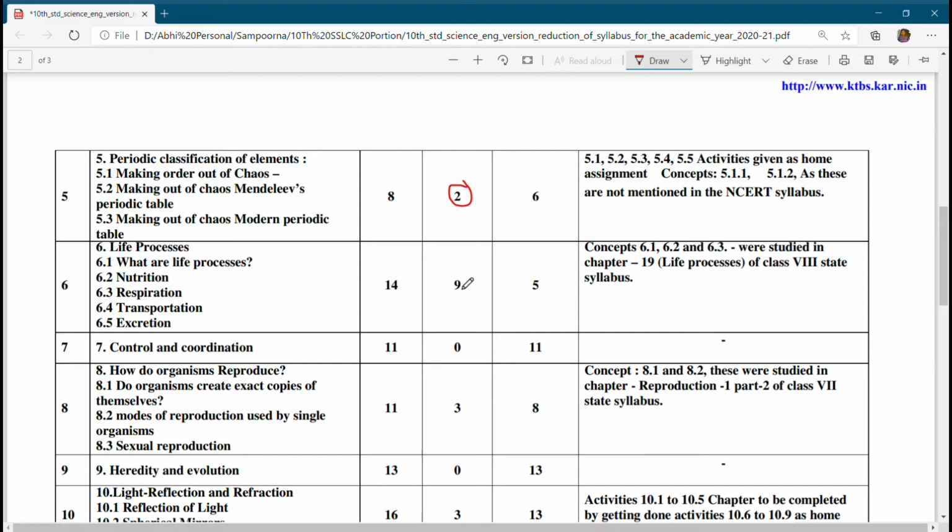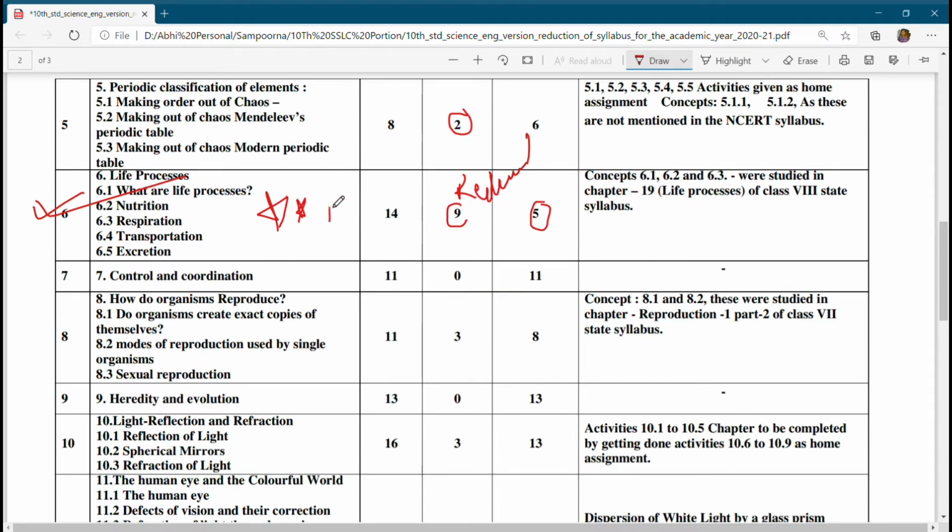Life processes is a very big chapter, and 9 hours has been reduced, so you only have 5 hours. This is significant and very important. So you should not spend much time in studying life processes. Okay, this is a very important note.